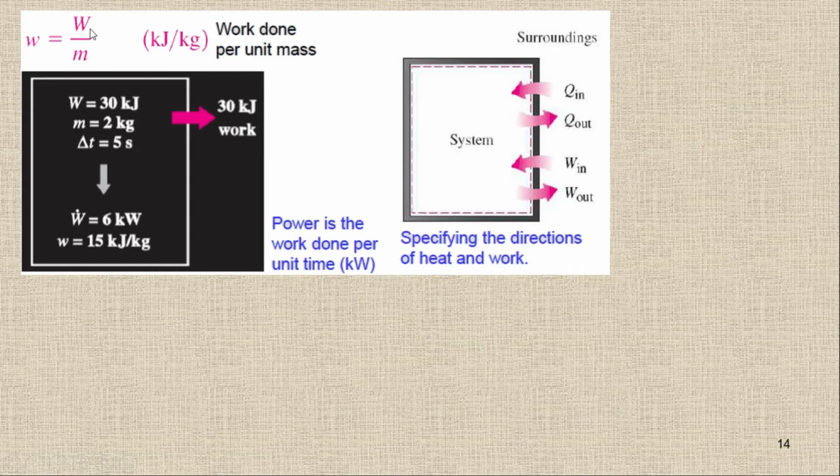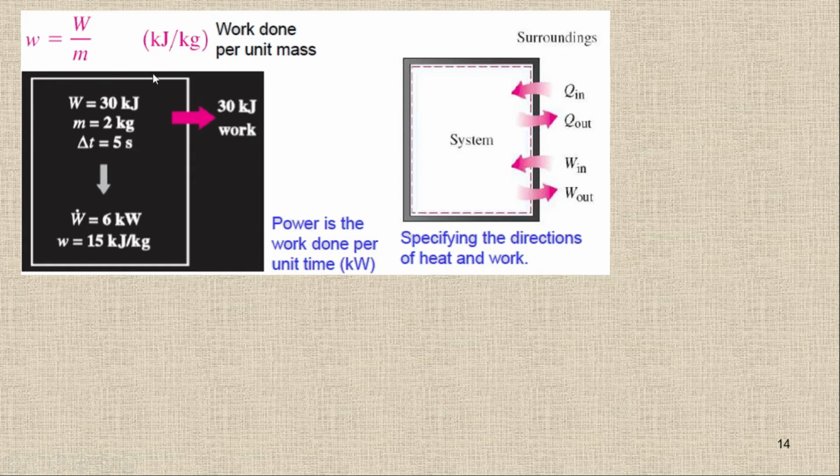Likewise, here I'm writing W for the work, and I'm going to write the specific work done by a small w. So small w is work done per mass, so it's joule per kilogram, simply W upon m, and you will get the specific work done.